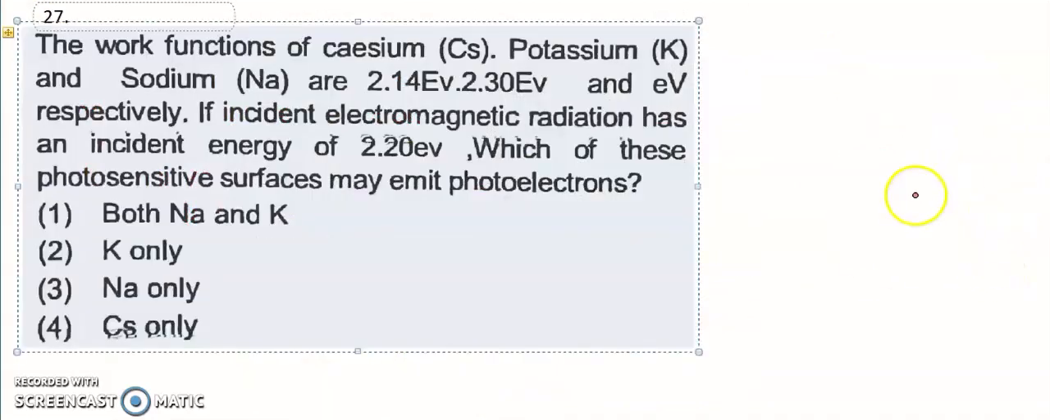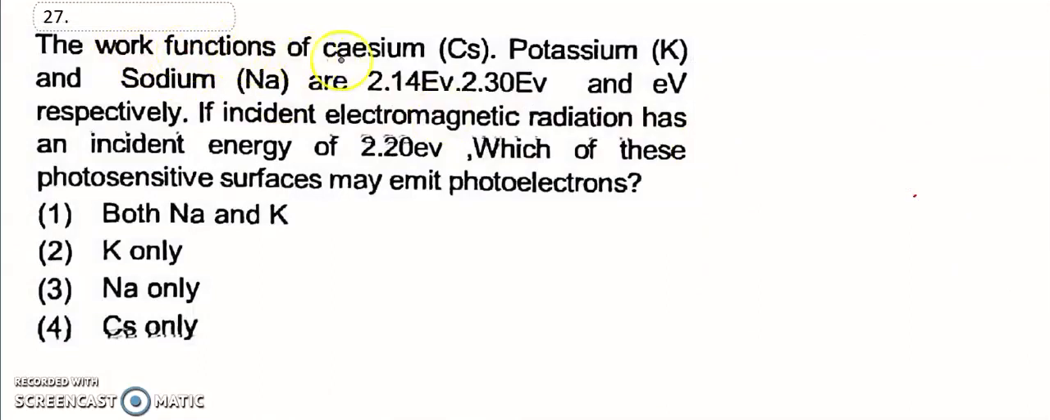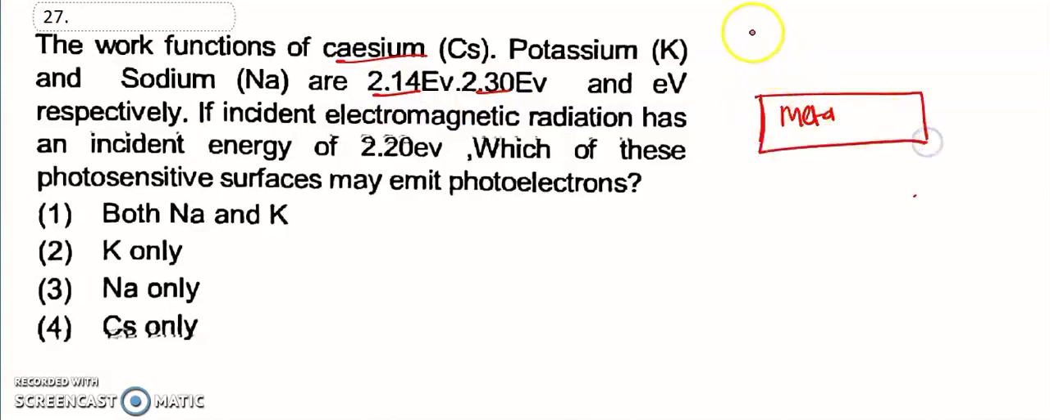Okay, look at the 27th question. The work function of cesium, potassium and sodium is given. So three are given. Now come to the point of concept. This is called a metal. This is the energy. When energy E is incident, the emission happens, and the minimum energy required for emitting is called the work function.